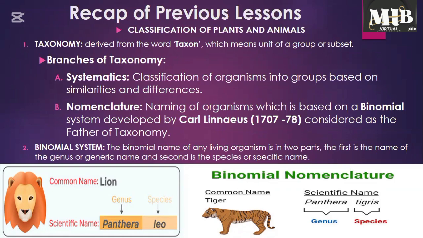The recap of previous lessons: classification of plants and animals, taxonomy, derived from the word taxon, which means unit of a group or subset. Then we have the branches of taxonomy: systematics and nomenclature. Systematics, like we learned in the previous class, deals basically with the classification of organisms into groups, while nomenclature deals with the binomial system of naming living organisms.